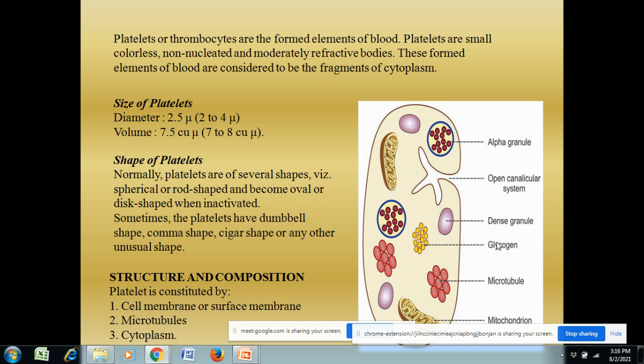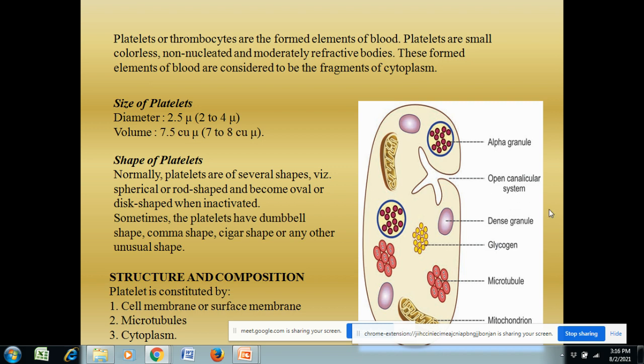I told you they are in two forms, activated form and the inactivated form. During the inactivated form, they attain these kinds of shapes: spherical, rod shaped, oval, disc shaped, or even they take the shape of a dumbbell, comma shape, a cigar shape, or any kind of shape. You cannot give a proper shape to the platelets. When they are activated, they have some spike like things all over the body.